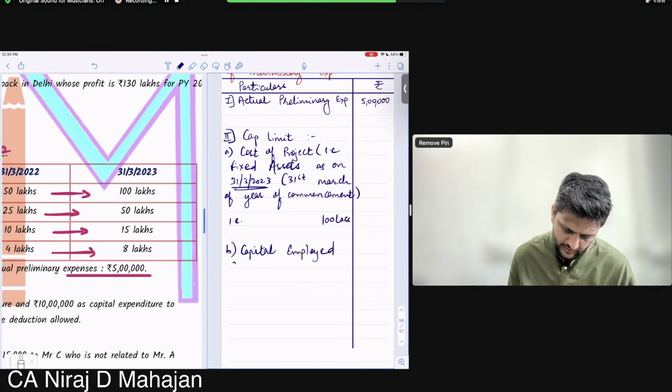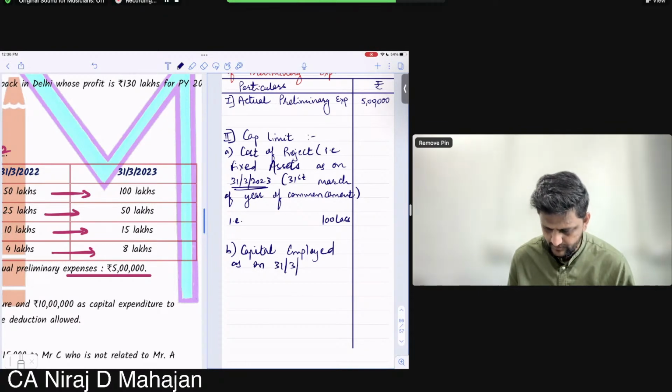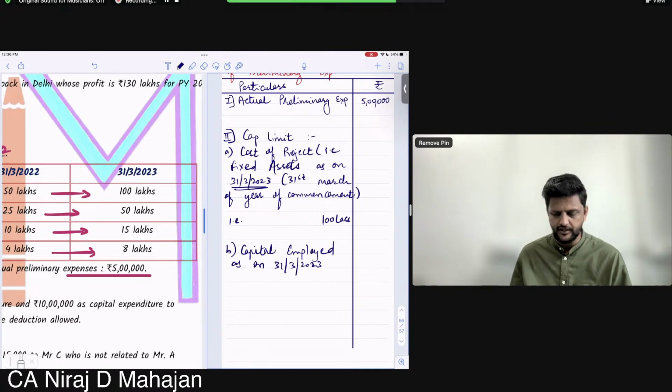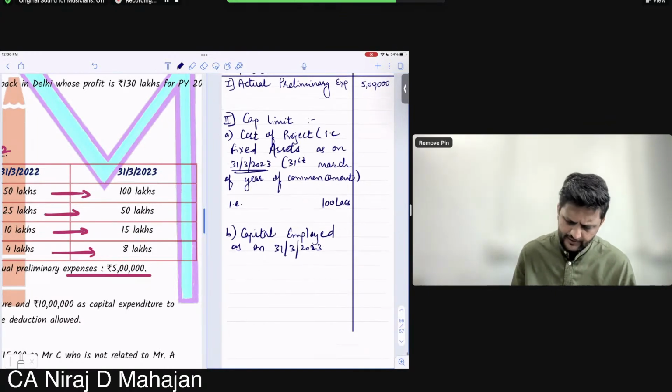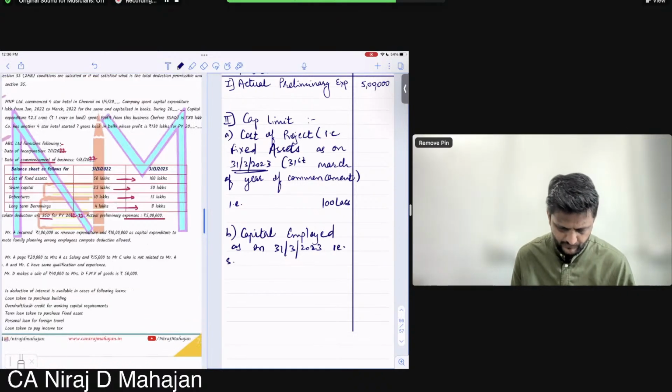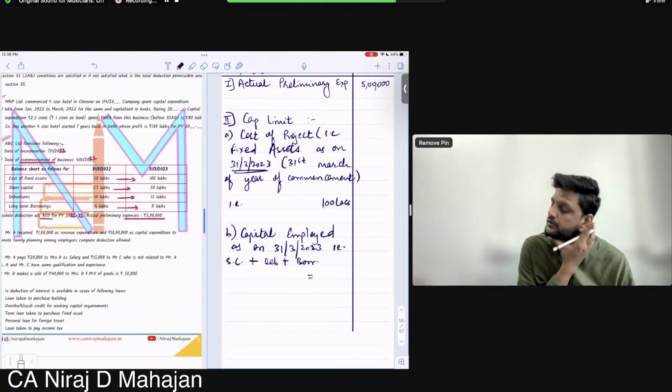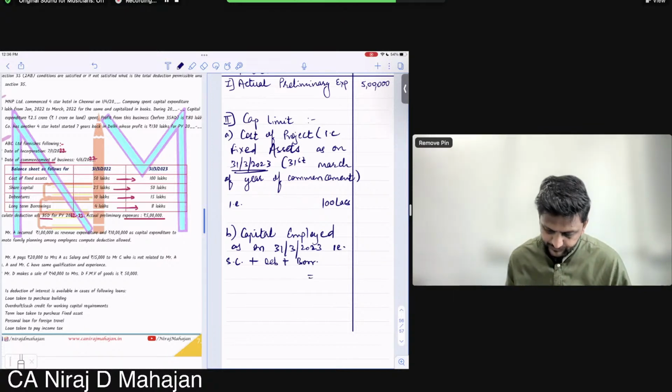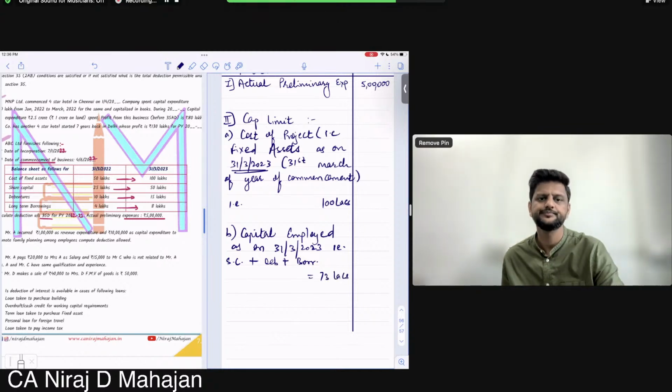Again, same date, okay? As on 31st March 23. Everybody, I'm not writing that again now. 31st March 23, again the same thing. That is what? All three of them: share capital, debentures plus borrowings, which comes to 73 lakhs. Correct, no? Yes, clear, all of you.